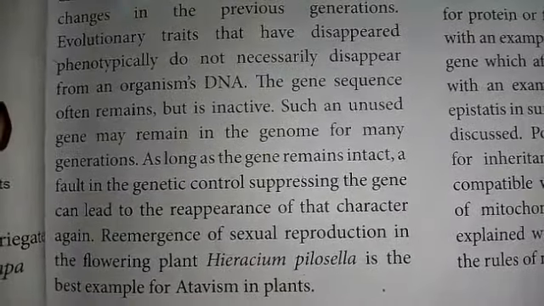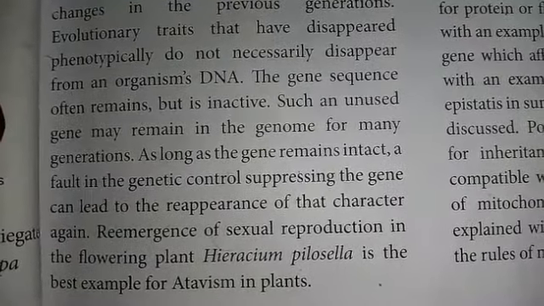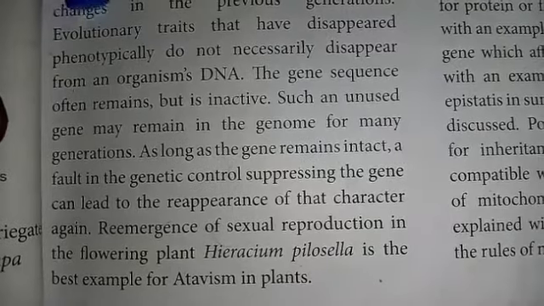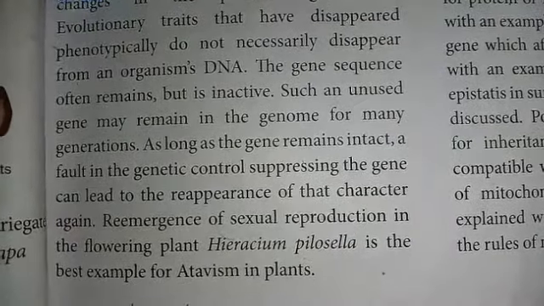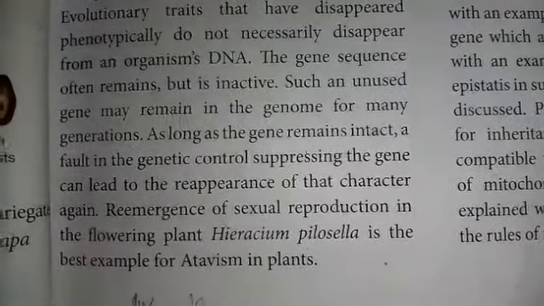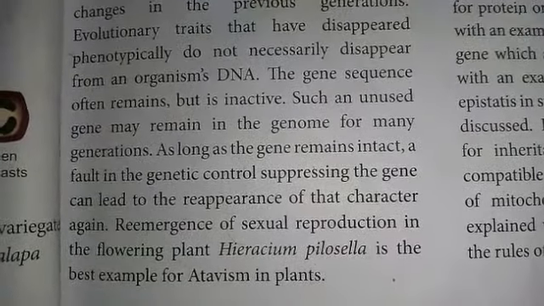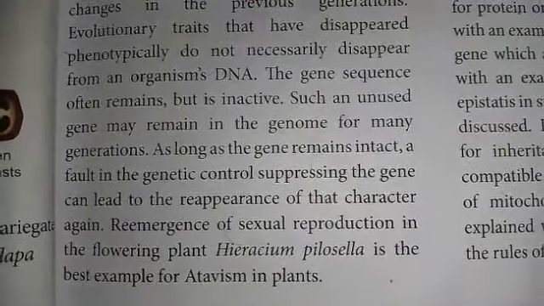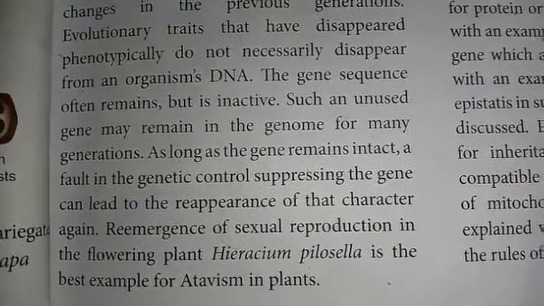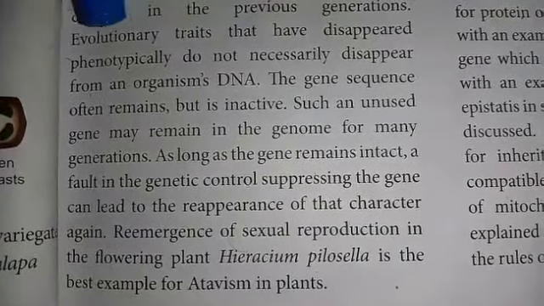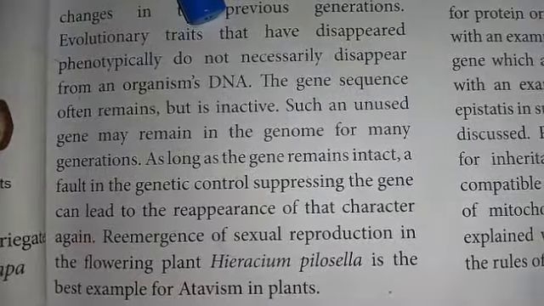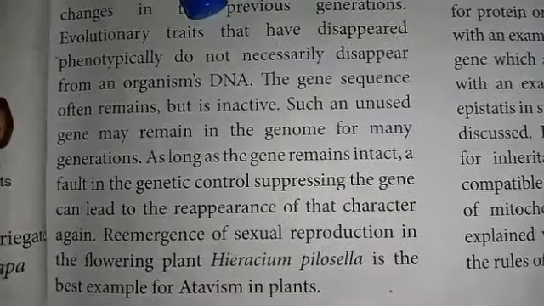So the evolutionary trait, the character that has disappeared phenotypically, meaning the morphological character, does not necessarily disappear from an organism's DNA. The disappearance of some phenotypical character does not necessarily remove it from the DNA, but it is in a hidden condition.